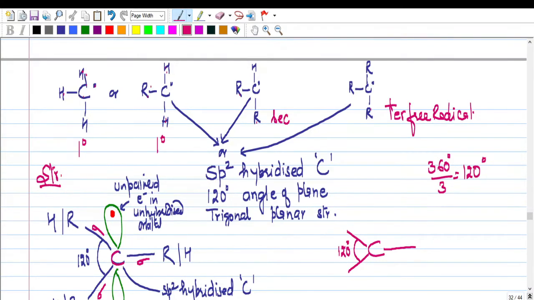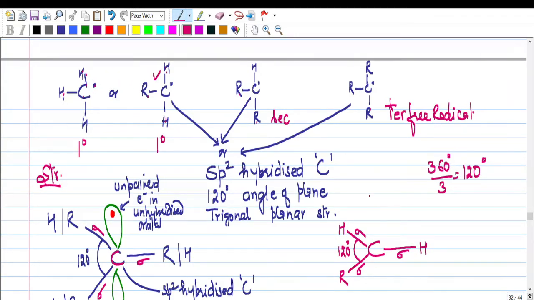Over here let's take the example of this one. So you have H here, R here, H here, and these bonds are sigma bonds. Sigma bonds are formed by, yes, head-on overlapping. So it is a stronger bond than pi bond, and it is formed by maximum overlap. Now there is one free electron.